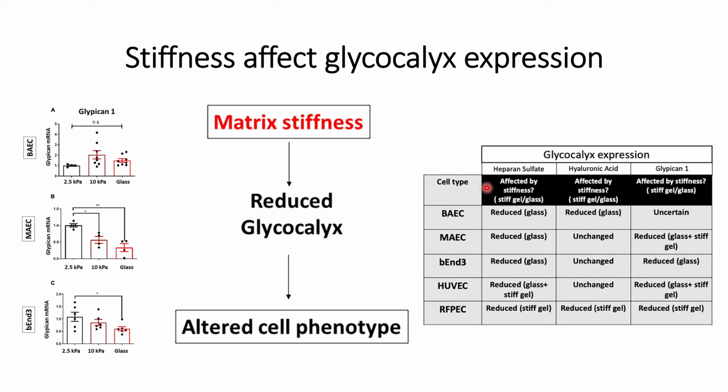What they found is that heparan sulfate is reduced on glass for BAEC, MAEC, and band 3, and also reduced for glass plus stiff gel for the HUVEC. But for the RFPEC, it is reduced only on the stiff gel. And these comparisons are done with respect to the soft hydrogel that has around 2.5 kilopascal.